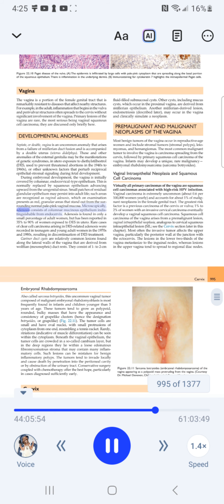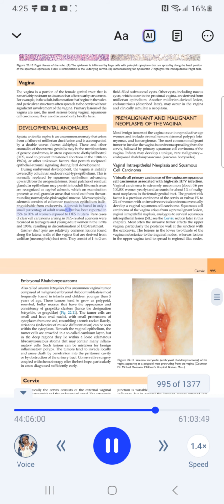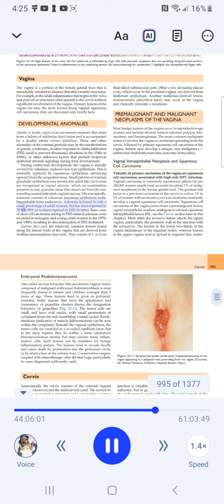Microscopically, adenosis consists of columnar mucinous epithelium indistinguishable from endocervix. Adenosis is found in only a small percentage of adult women, but has been reported in 35% to 90% of women exposed to DES in utero.